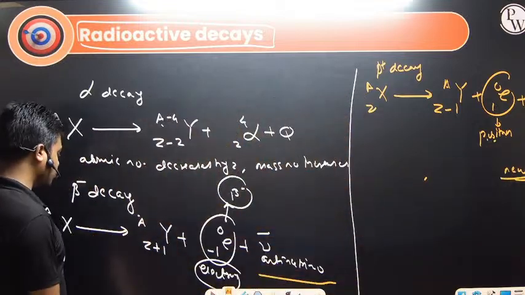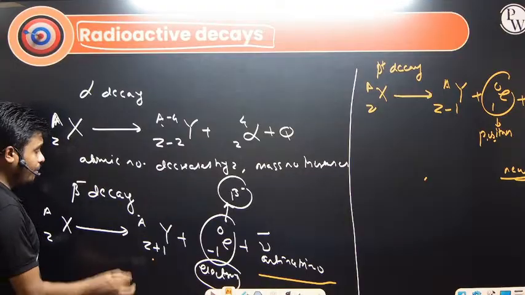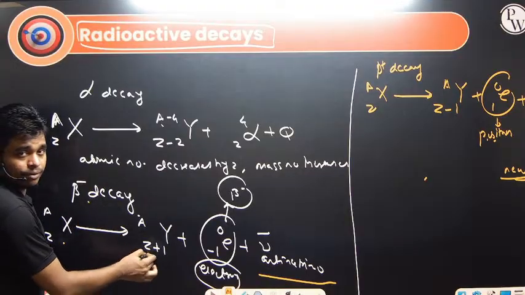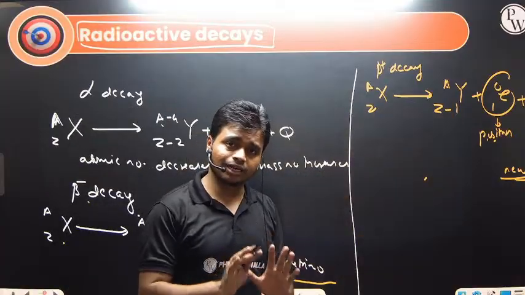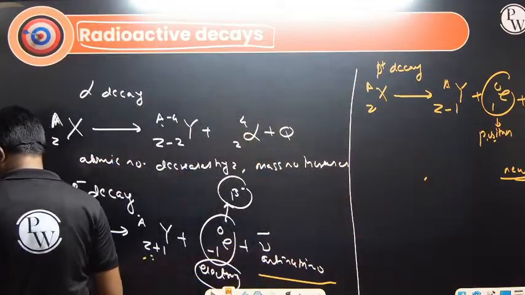So these are the things that you should keep in mind. Mass number remains the same. In beta minus decay, atomic number increases by 1. In beta plus decay, atomic number decreases by 1. These are the 3 radioactive decays that we should keep in mind.